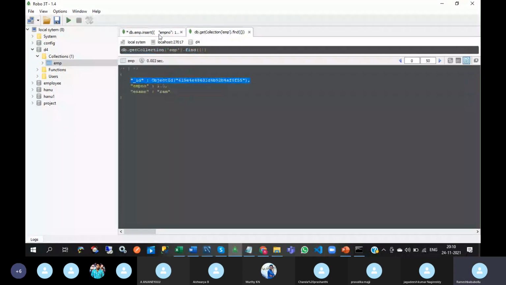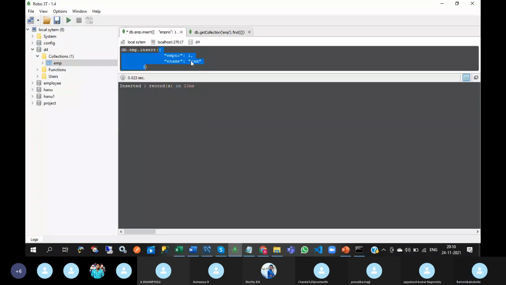For example, if you specify a value for the underscore ID field, you need to ensure that it is unique in the collection. Otherwise, you will get an error. Okay. For example, I want to specify the ID value, underscore ID, some one. Okay. You can write insert one also.